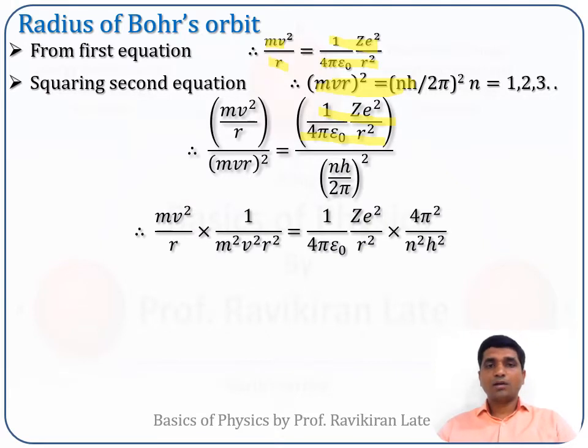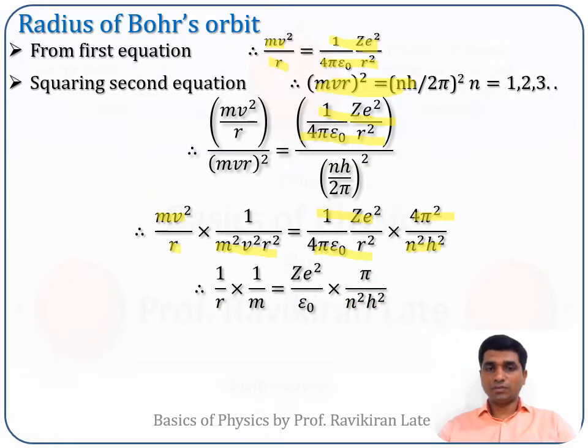Now I'll just try to rearrange this equation. I can rewrite mv square upon r as it is, and 1 upon (mvr) square as 1 upon m square v square r square. The first term I am writing as it is, and for the last term I am just taking the reciprocal and square of it: 2 square will be 4, pi will be pi square, n square h square.